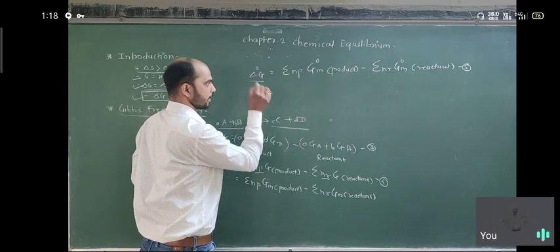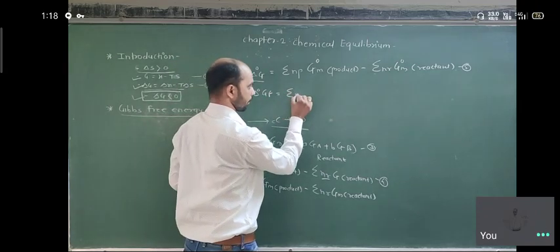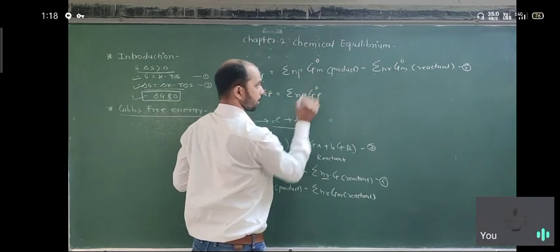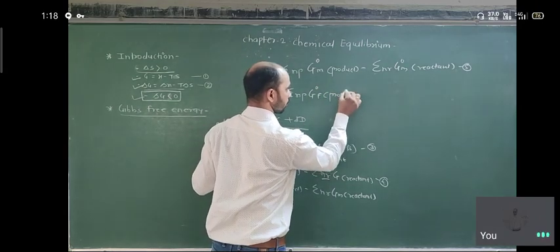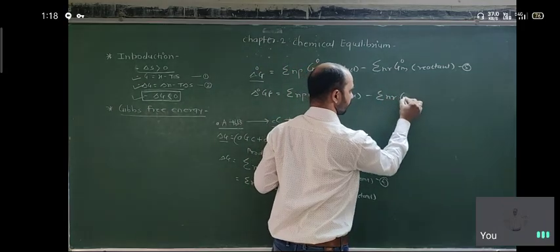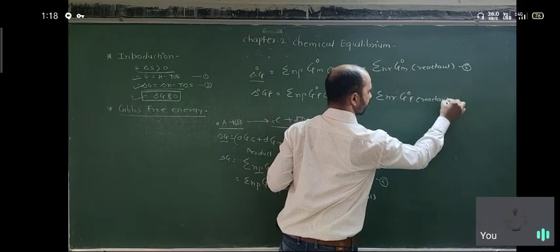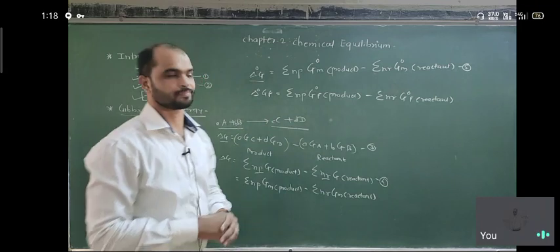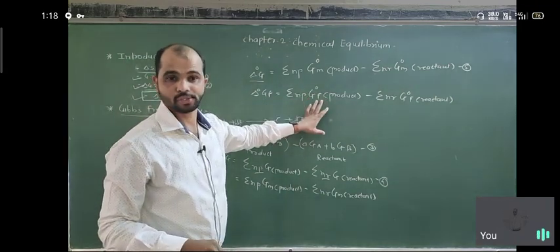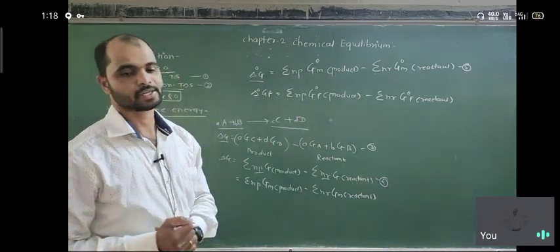So standard Gibbs free energy of formation is equal to the summation of n_p delta G naught F of products minus the summation of n_r delta G naught F of reactants. So again it is the same thing. Here the molar Gibbs free energy is considered, here the Gibbs free energy of formation is considered. So in any condition we can calculate Gibbs free energy using this.